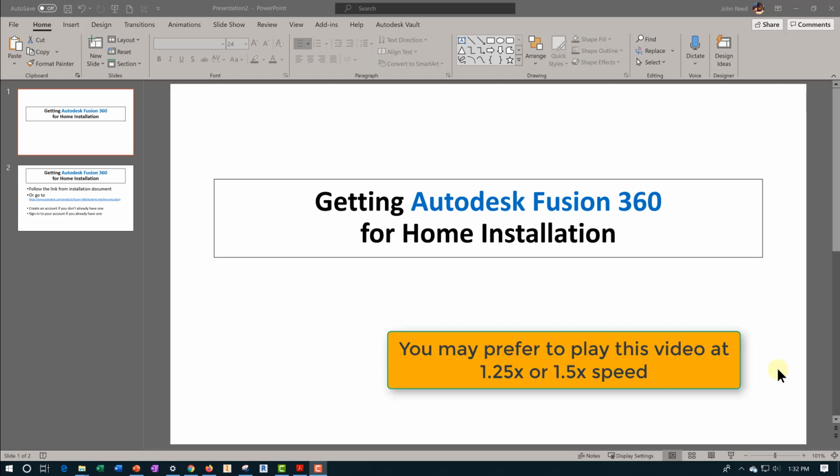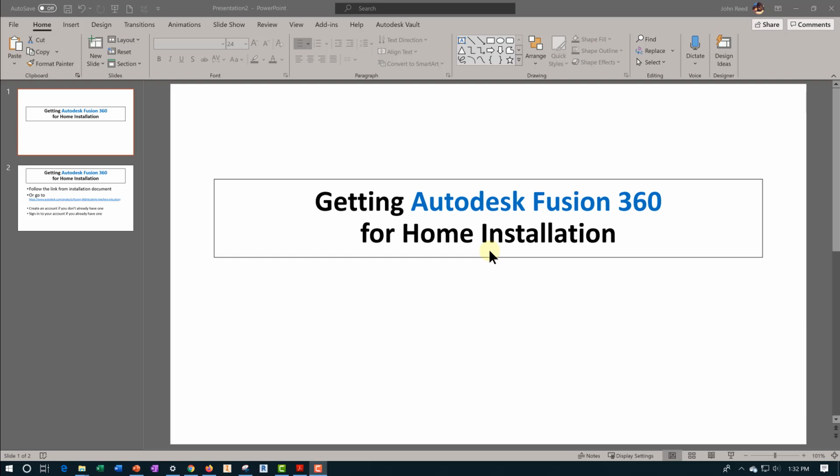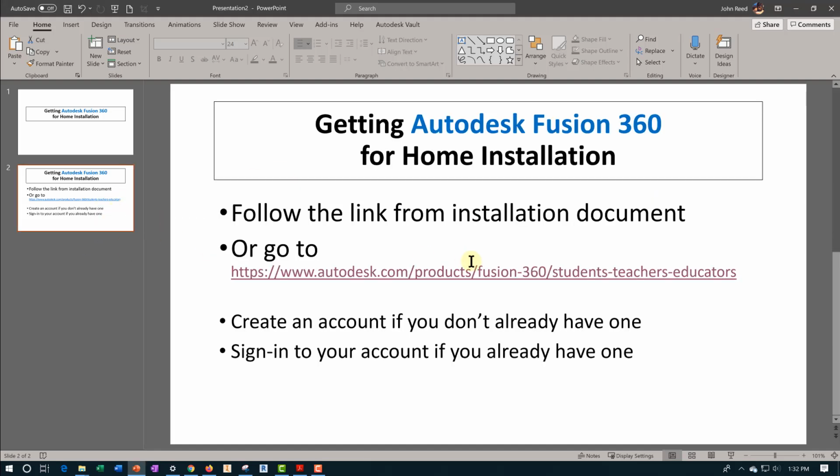This video is about getting Autodesk Fusion 360 for your home computer, either a Windows PC or an Apple computer. Fusion 360 works on both platforms. You may be able to just install based on the instructions that I give you without watching this video. This video is only for you if you want to watch me install it to see it being done once.